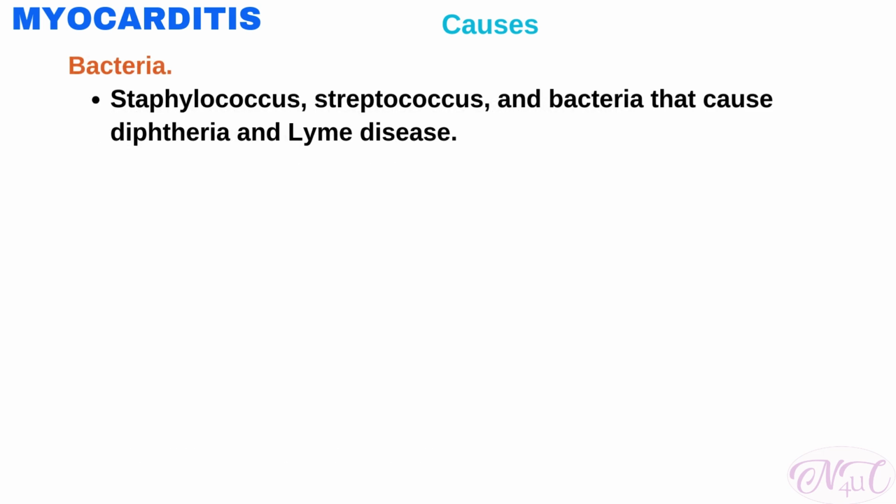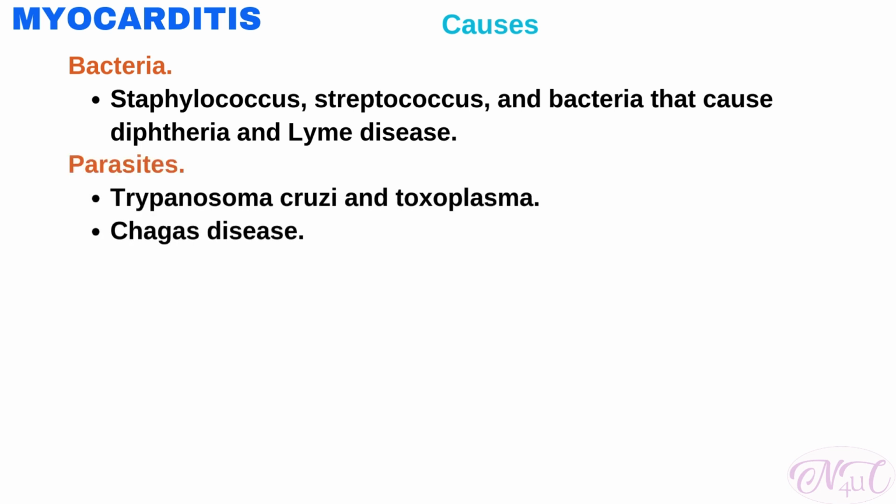Bacteria that can cause myocarditis include Staphylococcus, Streptococcus, and bacteria that cause diphtheria and Lyme disease. Parasites that can cause myocarditis are Trypanosoma cruzi and Toxoplasma. Some parasites are transmitted by insects and can cause a condition called Chagas disease. Chagas disease is much more common in Central and South America than in the United States.